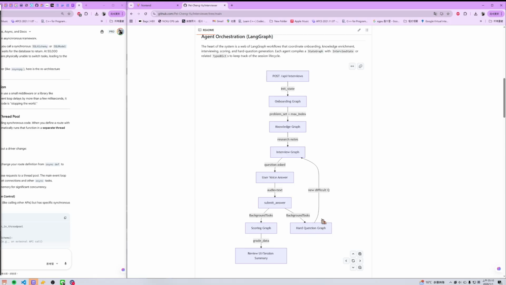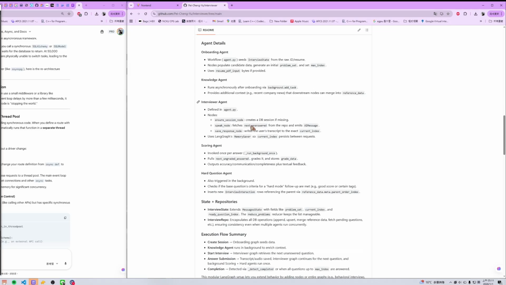We have the background question generation looping here, and we have the scoring graph also running in parallel in the background, generating the score data according to the reference data from the knowledge graph. So we have a great scoring system over here, and that's all. Thank you.